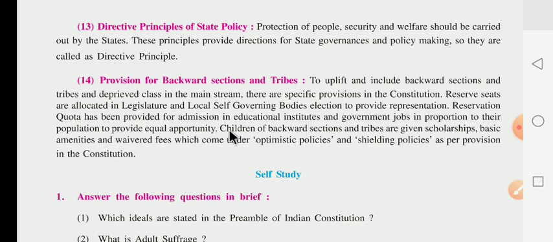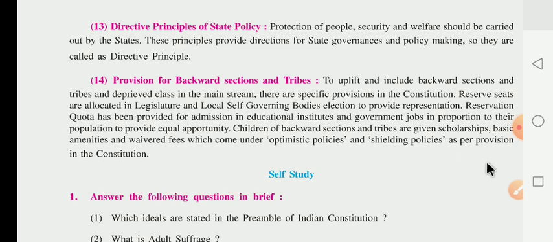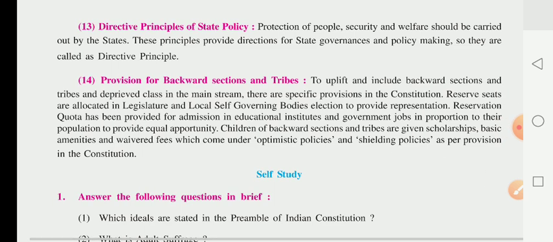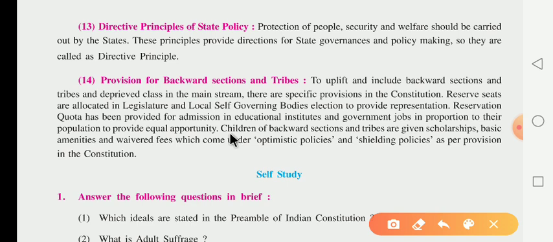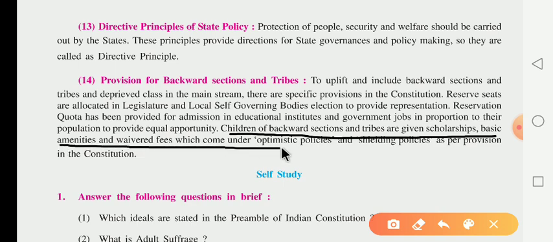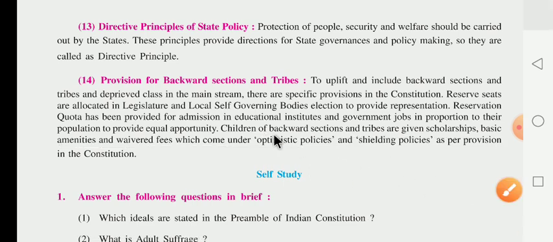Dear children, the children who are from the backward sections and tribes are given scholarships, basic amenities and waived fees, which come under the optimistic policy. It means the children who come from the backward sections as well as the backward tribes are given scholarships by the government, as well as many amenities. Amenity means suvidha, and waived fees. Waived means chhoot, tyag, which come under the optimistic policy.